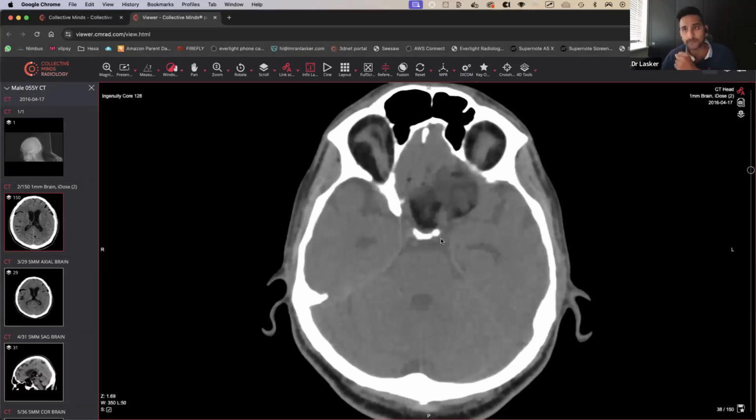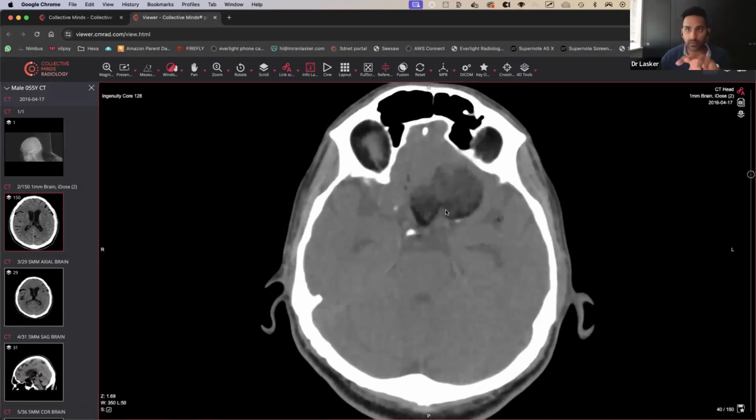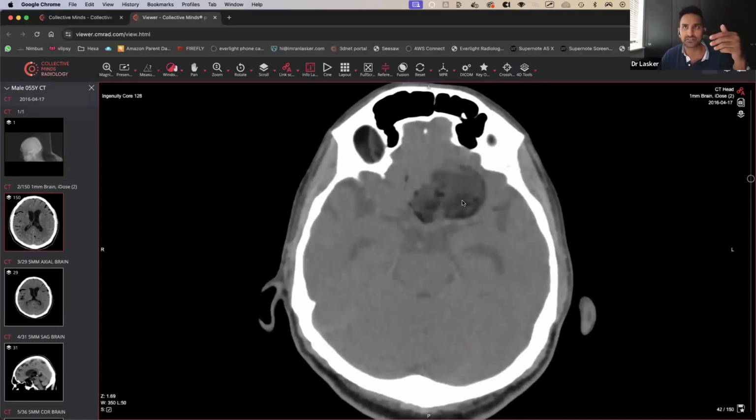So for those that don't know, some people can be walking around with a lesion in their head and not even know about it. And this lesion normally would be around this area over here. And it's mostly going to be fat. So what ends up happening is that you can get a rupture of that fat, and the fat dissipates and spreads all around the brain. And then it's known as a ruptured dermoid cyst. And then that is known as, I think, a chemical meningitis or something. So basically it results in inflammation.